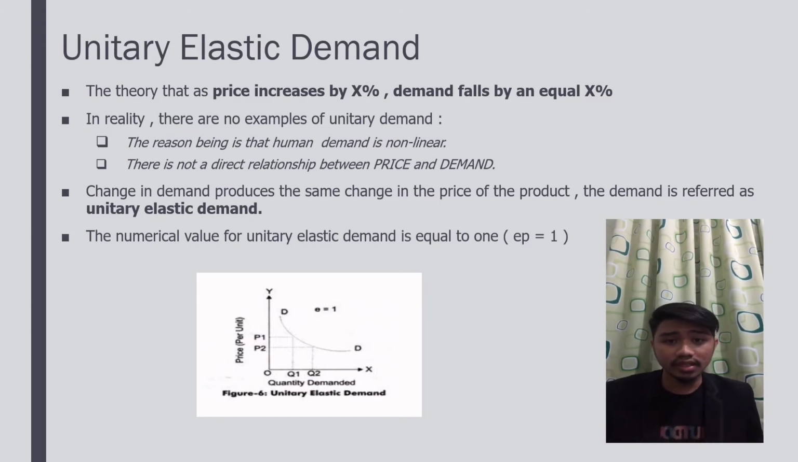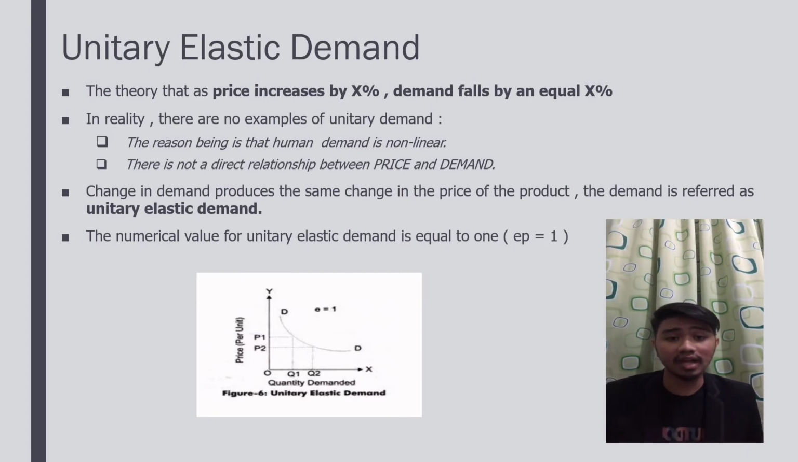The change in demand produces the same change in the price of the product, and the demand is referred to as a unitary elastic demand. The numerical value for unitary elastic demand is equal to 1.